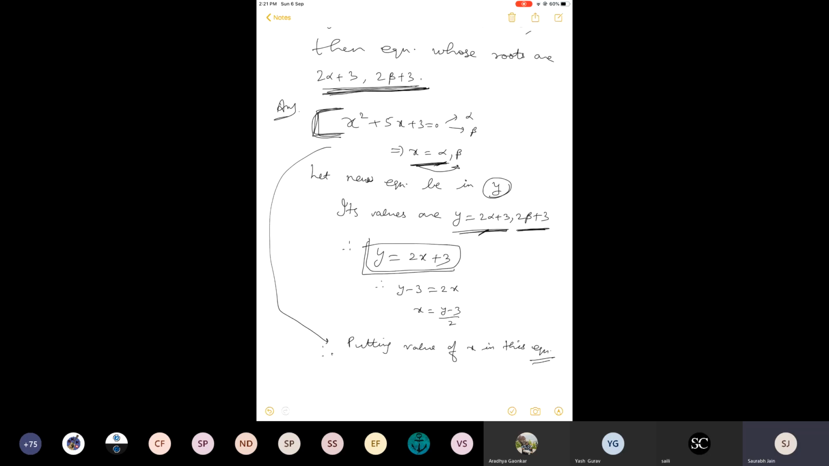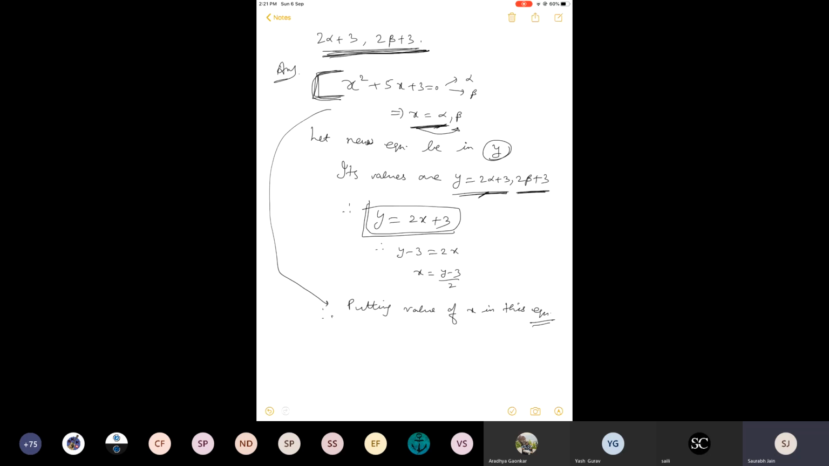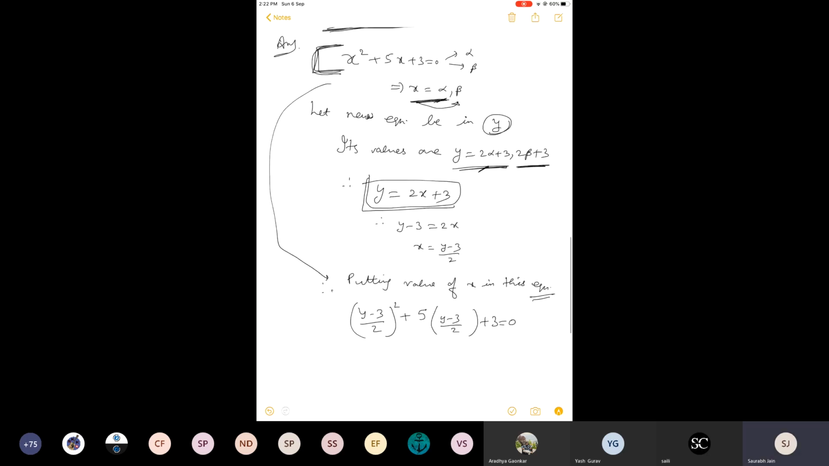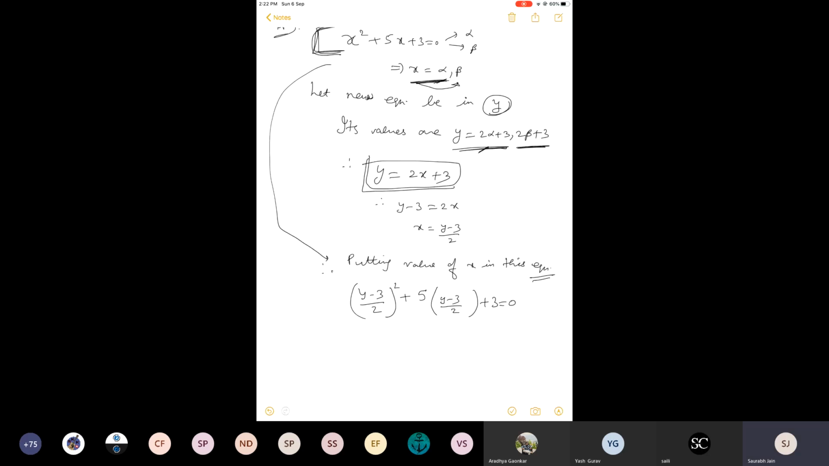So, putting the value of x in this equation. Which equation? We have only one equation, and we are transforming it. So we will put this value of x in the given equation and it will be changed to this one. Now, just like the previous equation, we will take the LCM, rearrange the terms, and after doing everything, just write x in place of y once again. That's it. So (y minus 3) whole square upon 4, plus 5 times (y minus 3) by 2, plus 3.